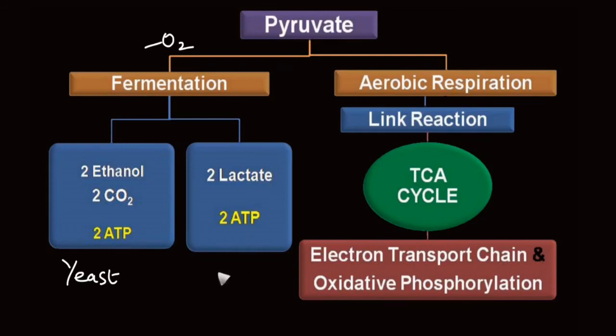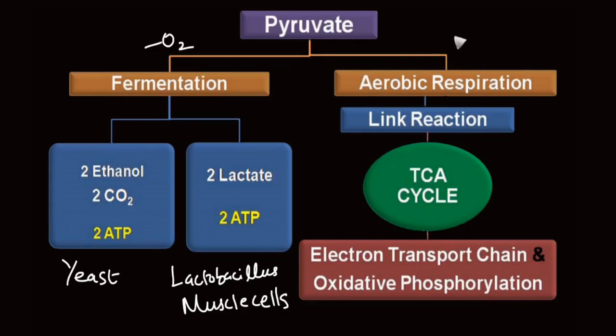Lactic acid fermentation is common in bacteria like Lactobacillus, as well as in human muscle cells. In human muscle cells, lactic acid fermentation happens if there is intense activity.